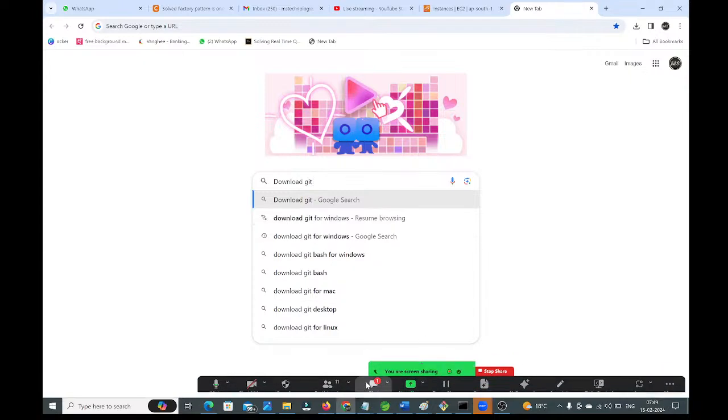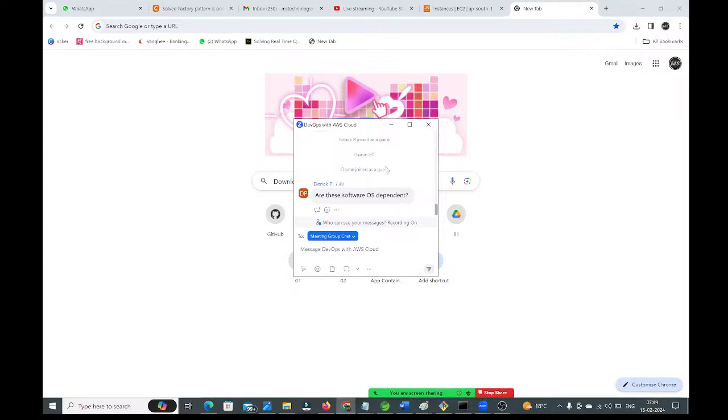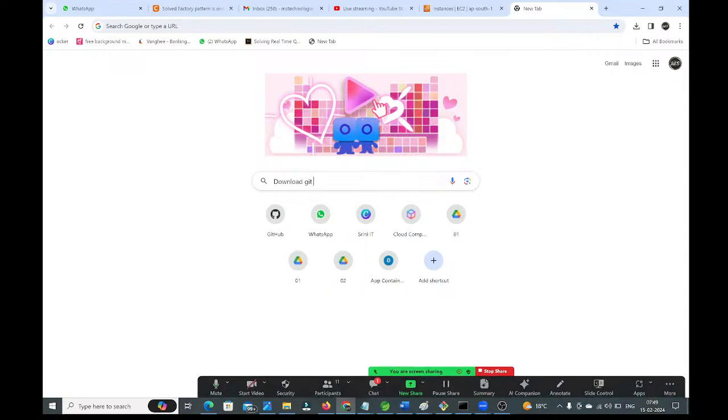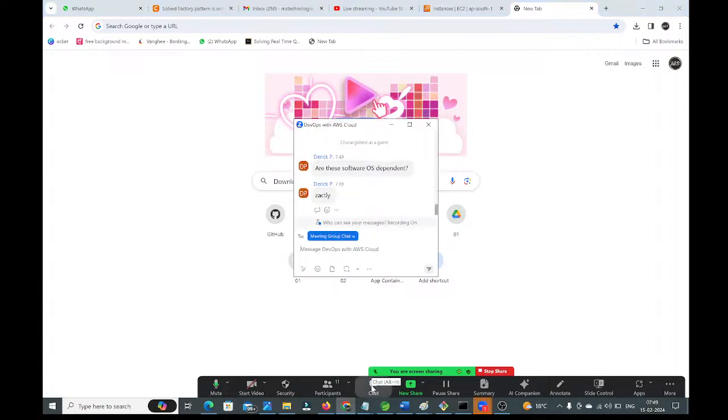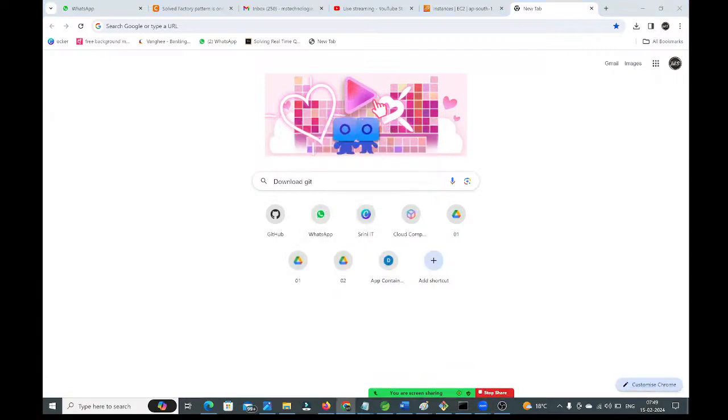Here, I am using a Windows machine, guys. For those who are using Mac, automatically you will get some option to get this Git, guys. You don't need to download, guys. Check it once. For Windows, we need to download explicitly. Download Git for Windows, guys.